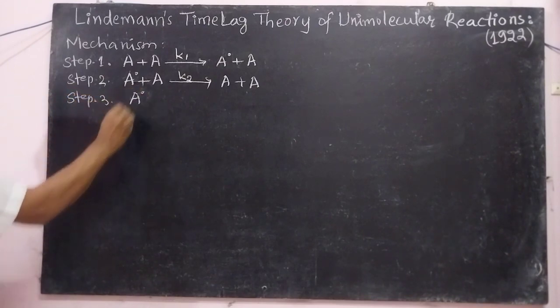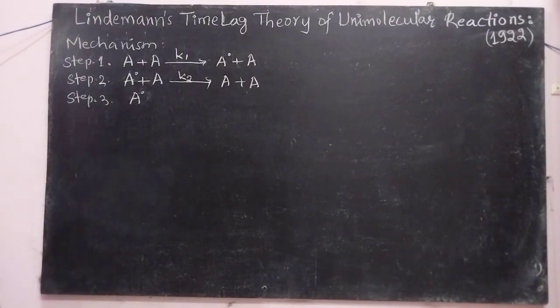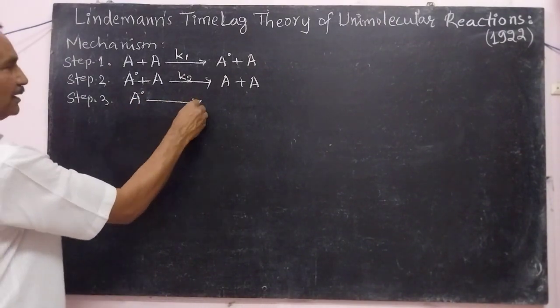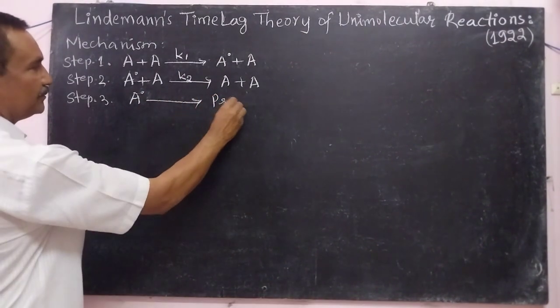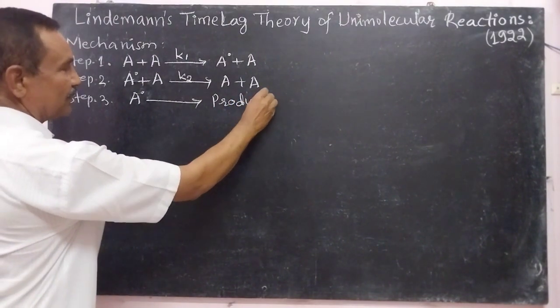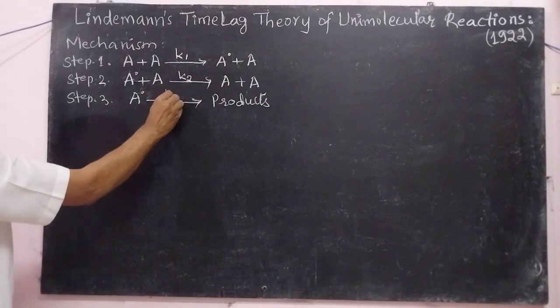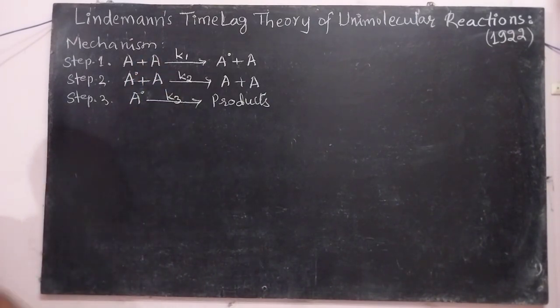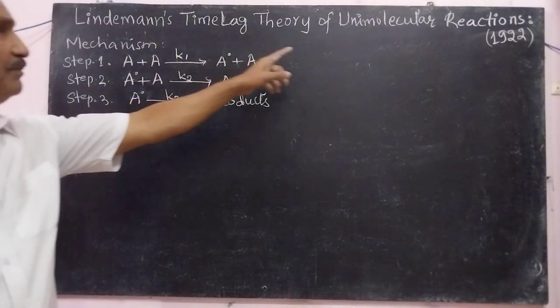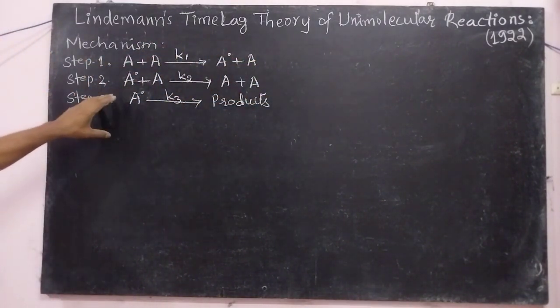The activated species collide with the other molecules and give products. And this reaction takes place with rate constant K3. Thus totally this mechanism consists of 3 steps.